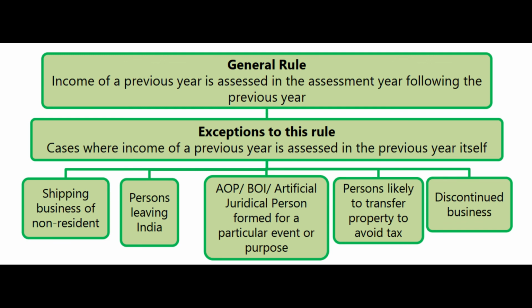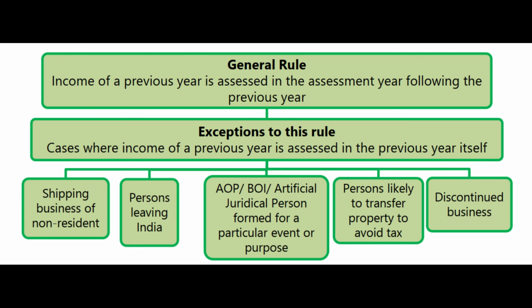For example, imagine the dates now we are talking. If business has been discontinued on 30th September 2019, what will be the previous year for that particular assessee? Previous year will be 1/4/2019 to 30th September 2019. That is the previous year. Previous year is not a period of 12 months. It is less than that. Then immediately the question comes. What is the assessment year for such an assessee? This is a discontinued business.